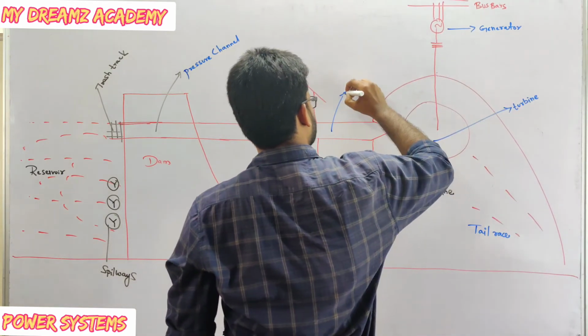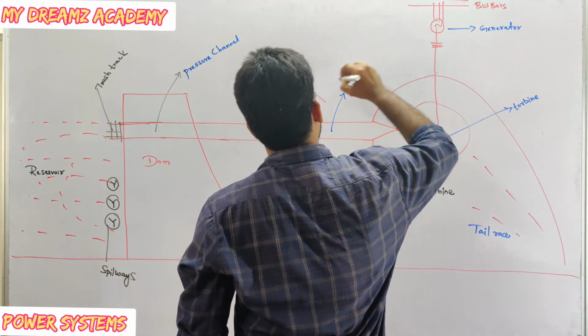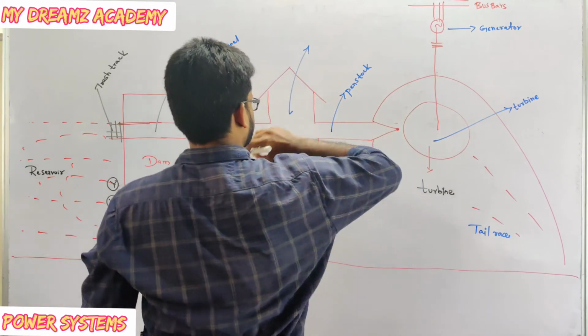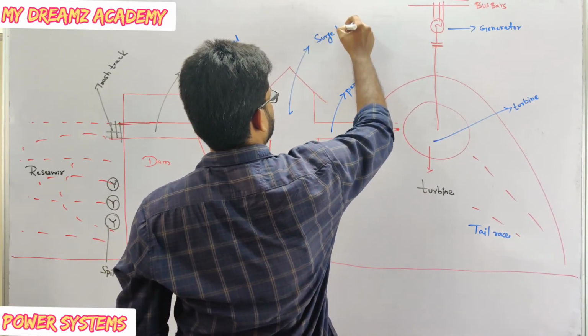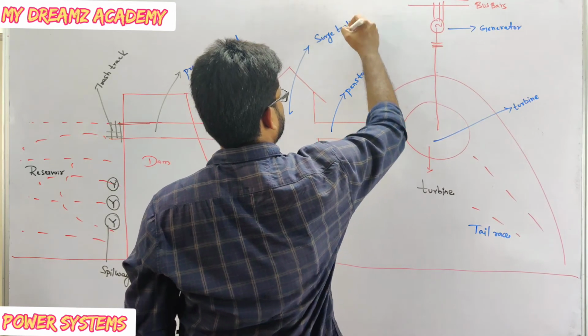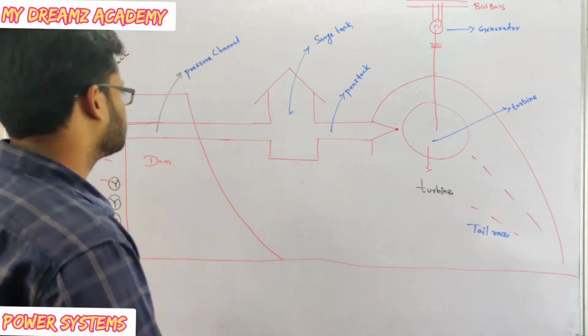This one is penstock, and this one is surge tank. This is the total layout of a hydroelectric power plant.